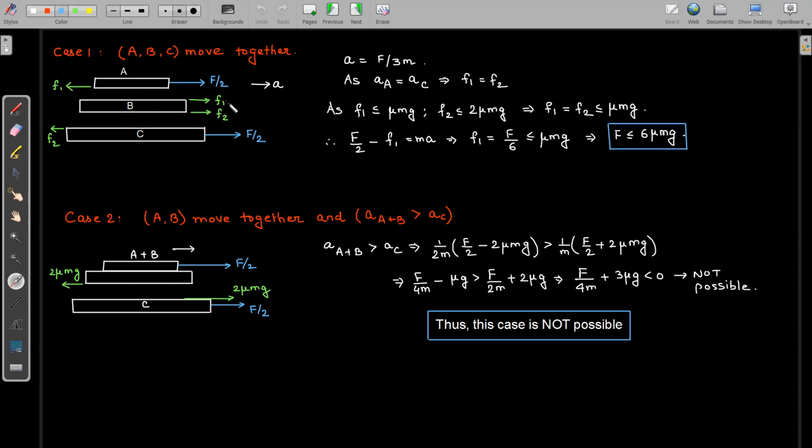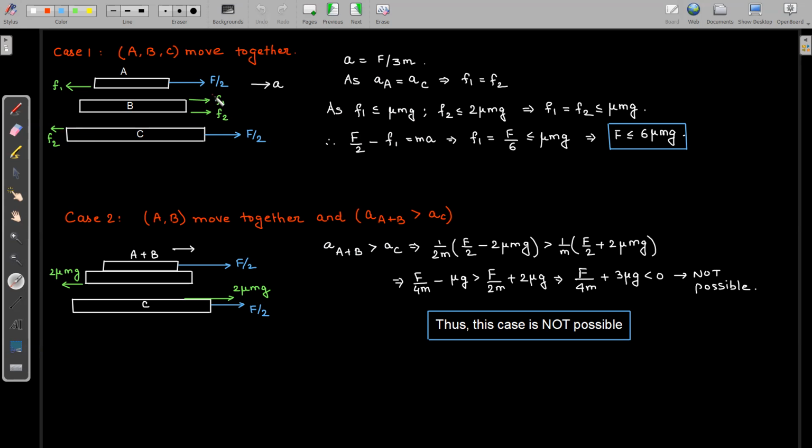Now, what is the maximum value of F1? The maximum value of static friction F1 will be mu into the normal force between A and B, which is mg. And for F2, the maximum value will be mu into the normal force between B and C, which is 2mg. Now, if F1 is equal to F2, then we can say that these values should be less than or equal to mu mg, right? Because F1 is equal to F2.